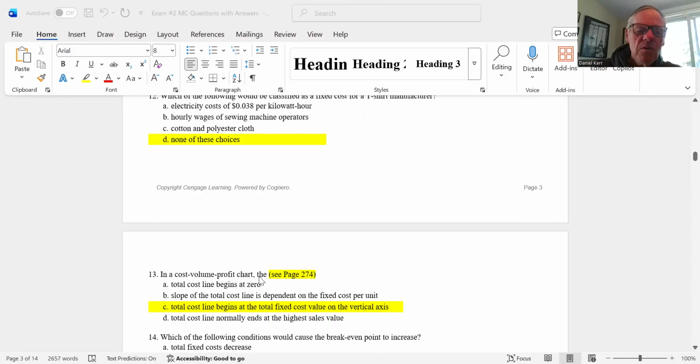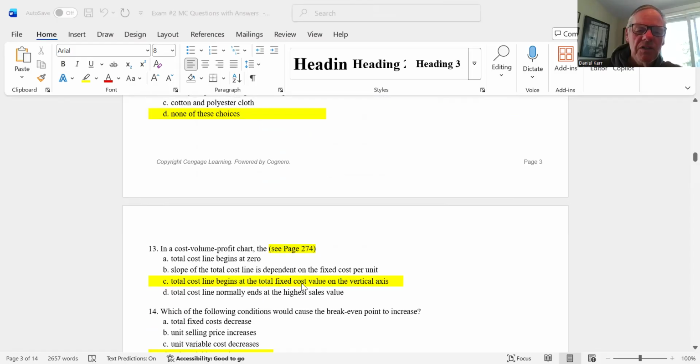Okay, again, back to the cost volume profit chart on page 274. The total cost begins at the total fixed cost. So total fixed cost would be at zero volume, and if you go to zero volume, you have your total cost equal to your fixed cost. So the total cost begins at fixed cost on the vertical axis. So the answer there is C. Take a look at the chart on page 274.